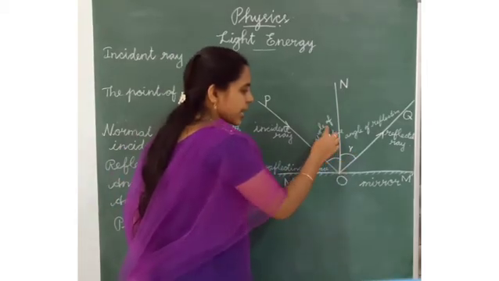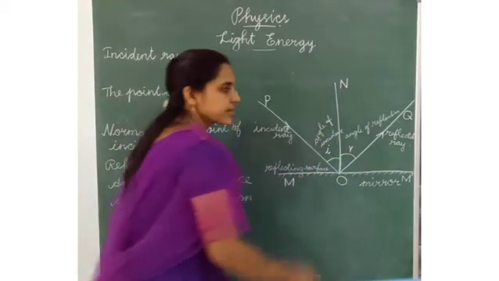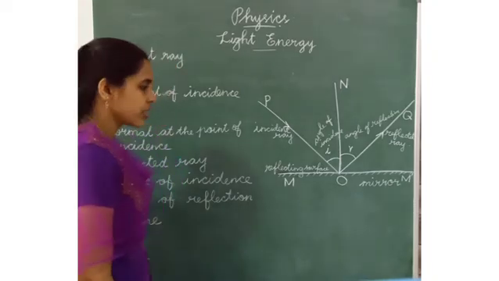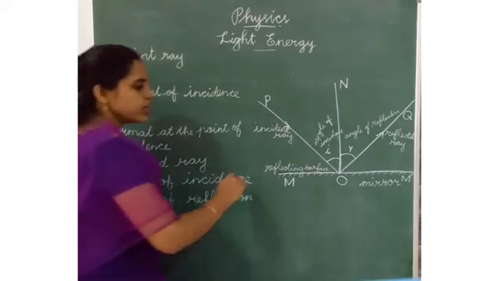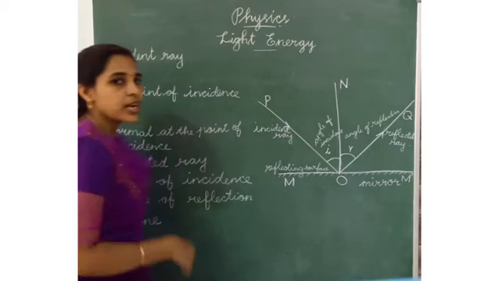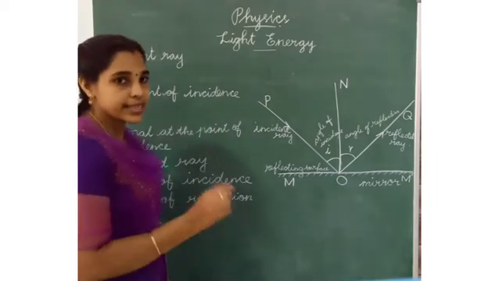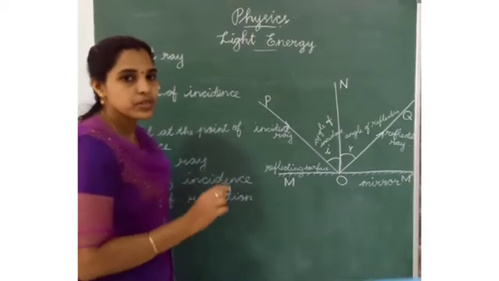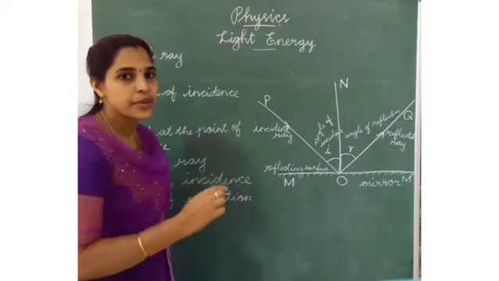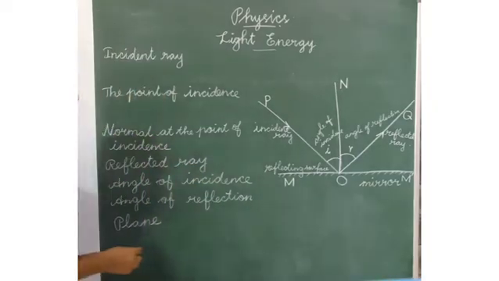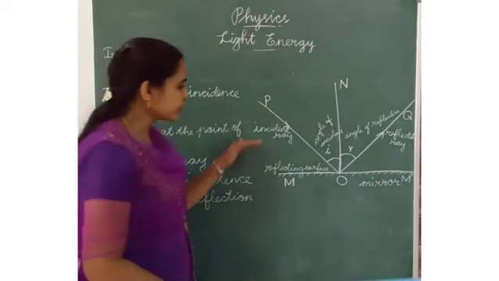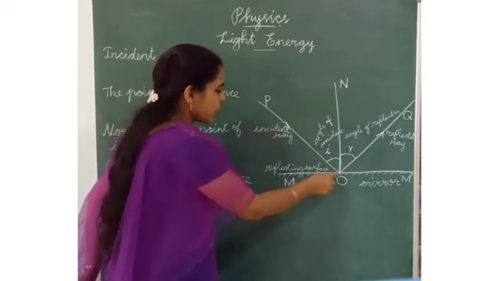Small i is the angle of incidence, small r is the angle of reflection. And a plane is a flat, two-dimensional surface with no thickness. It is the plane.